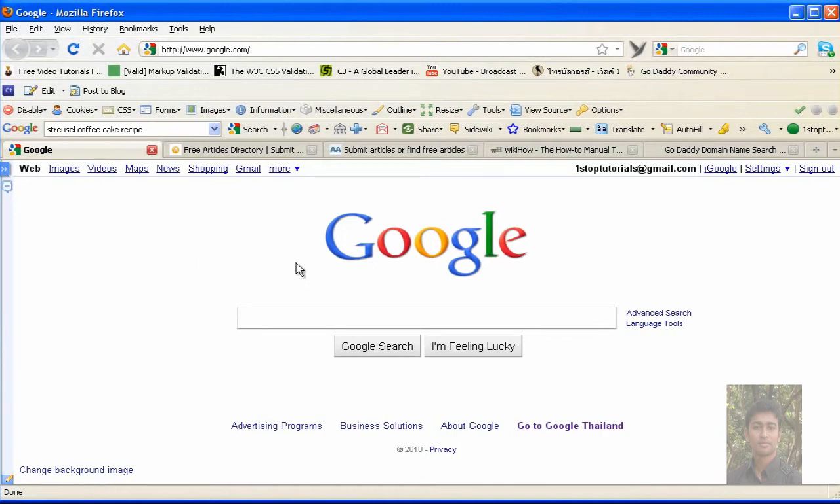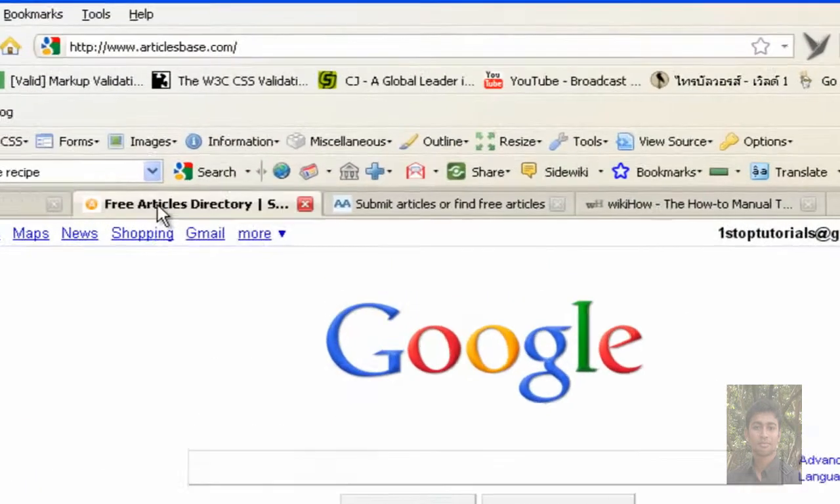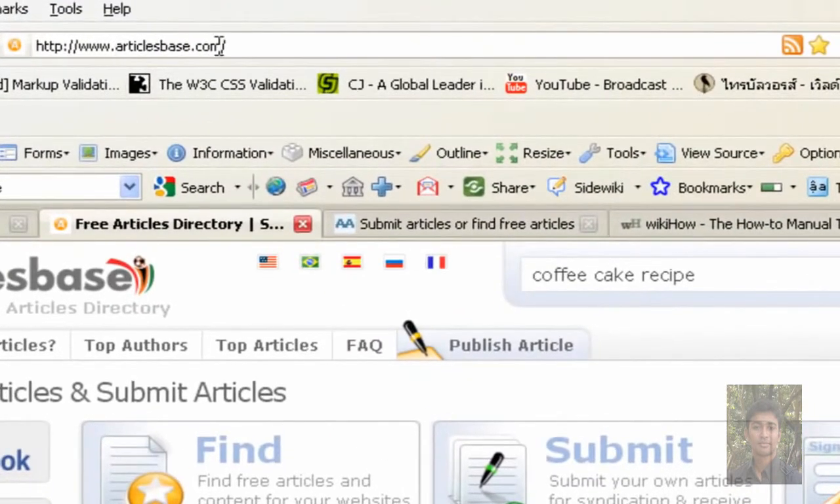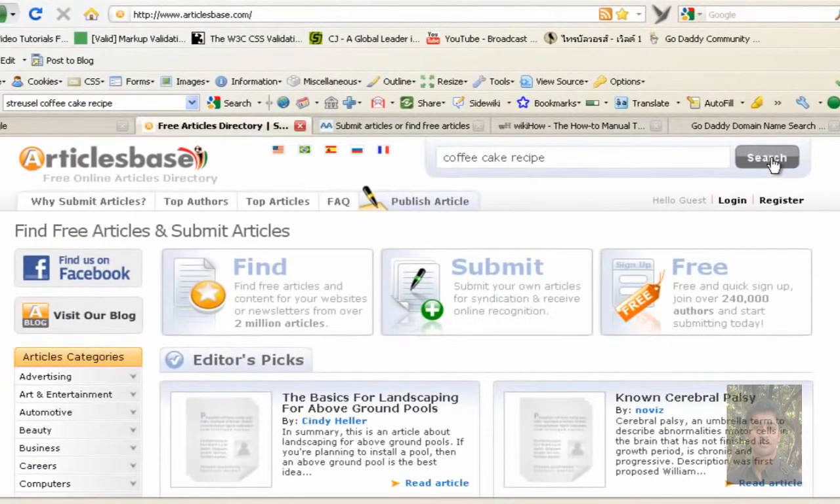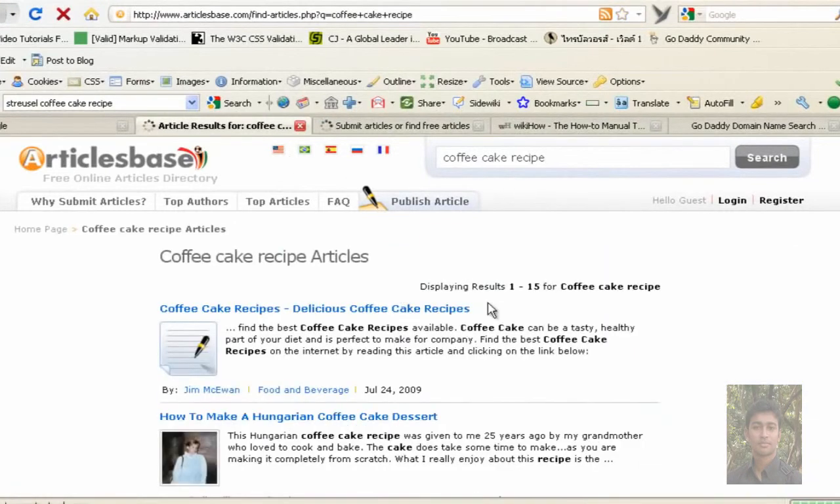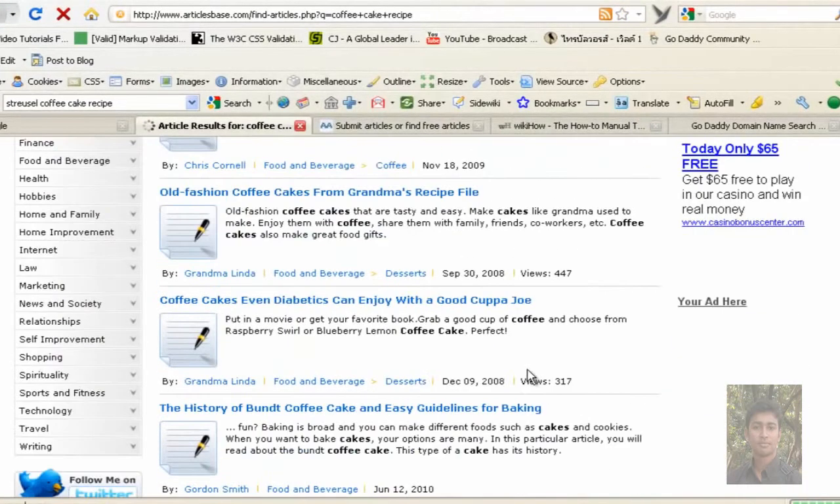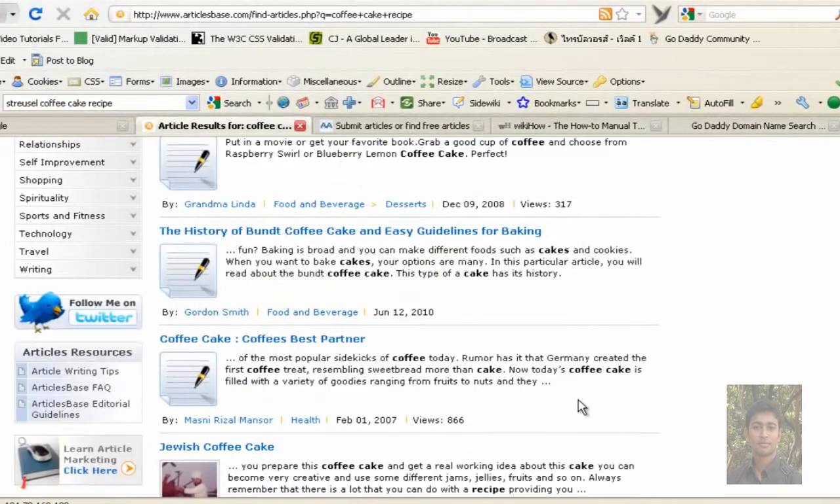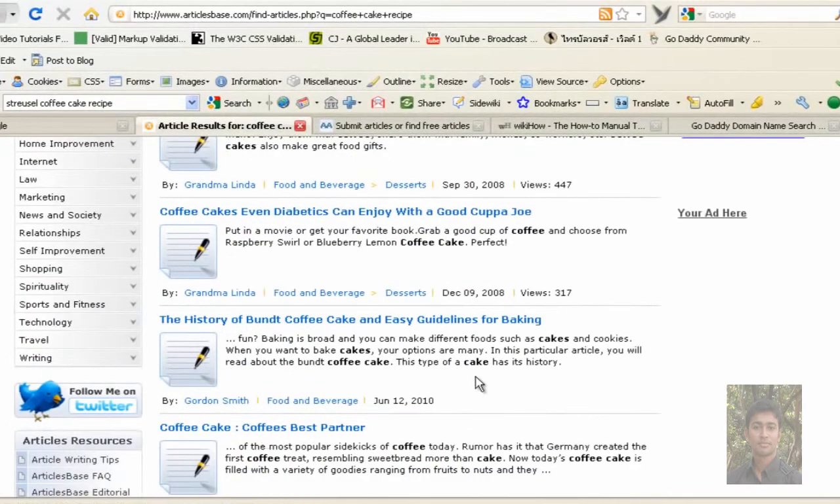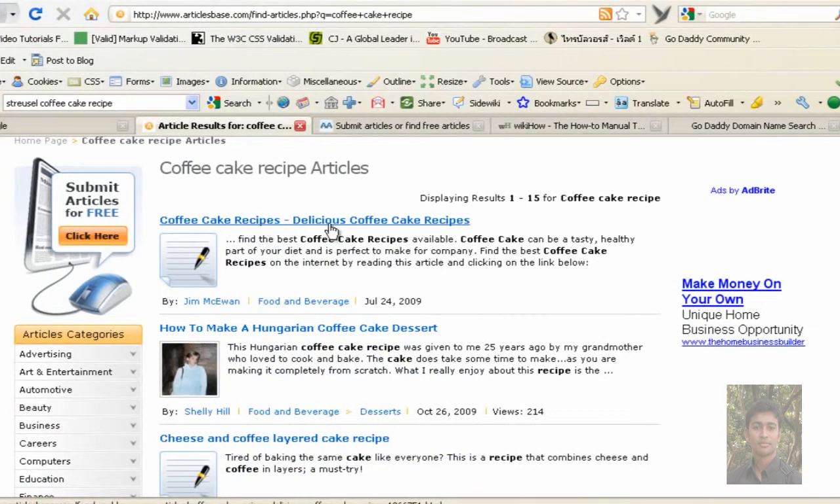Now the first of the 3 article directories I generally use is called articlebase.com. This is a great place. What I can do here is Control Command V and put in coffee cake recipe, and hit search. This will give me a list of all the articles in its database, and as you can see we get some different articles about coffee cakes: the history, coffee cakes, coffee cake recipes.